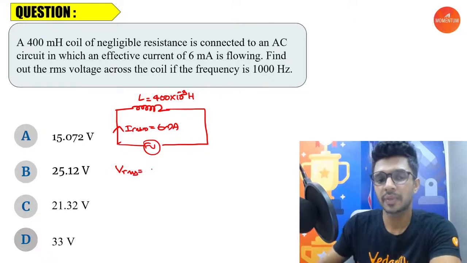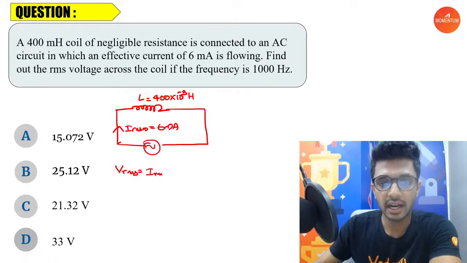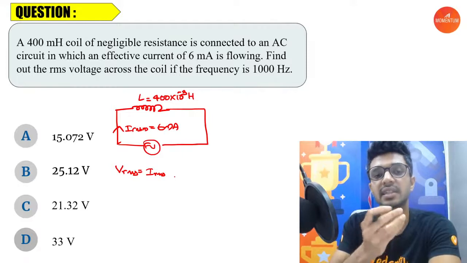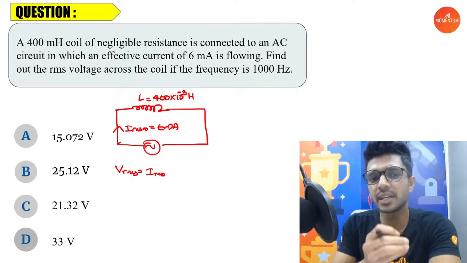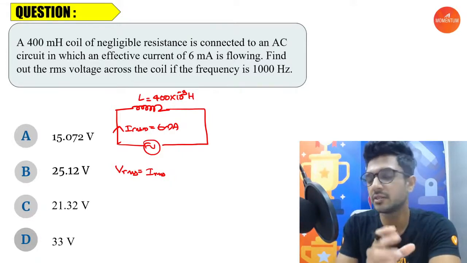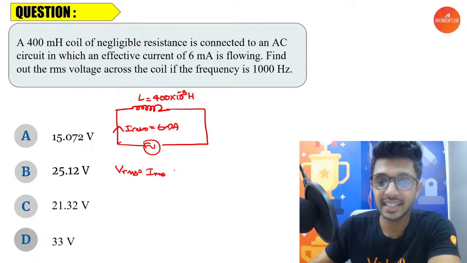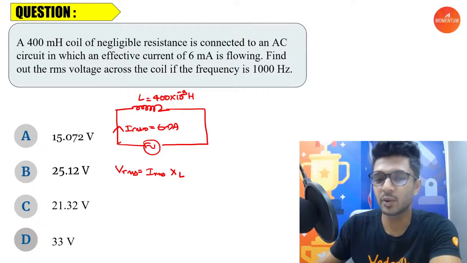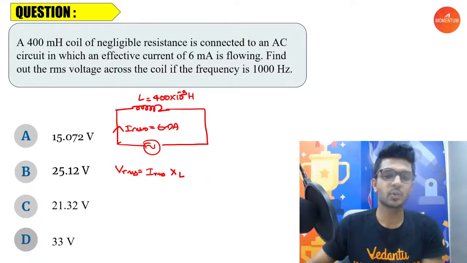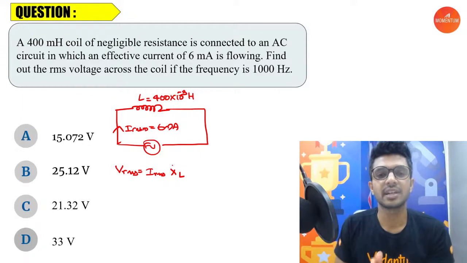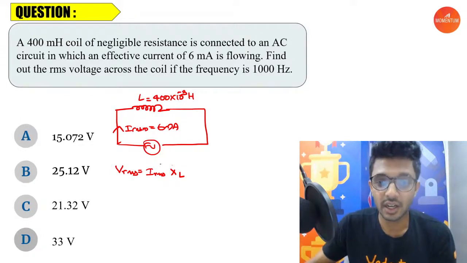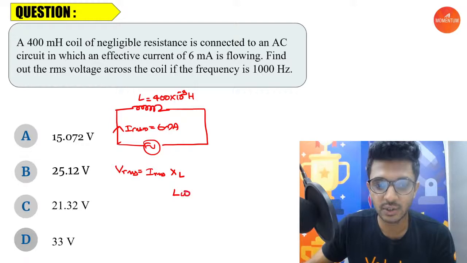What is the formula? VRMS is equal to IRMS into the resistance in the circuit. So what do we call the resistance provided by an inductor in the circuit? We call it inductive reactance, or XL. And what was the formula for inductive reactance? It is L into omega.